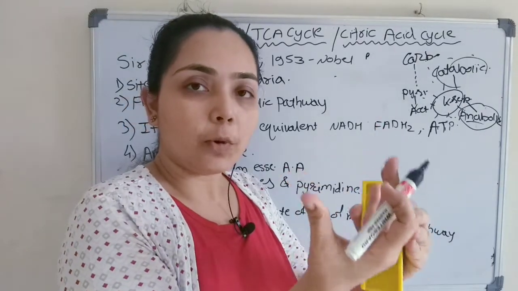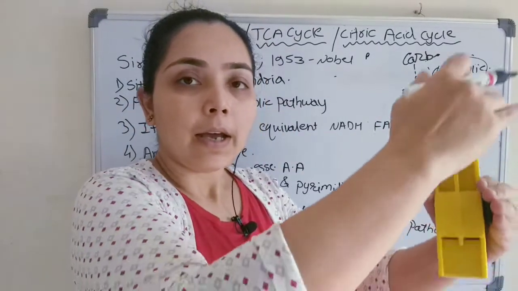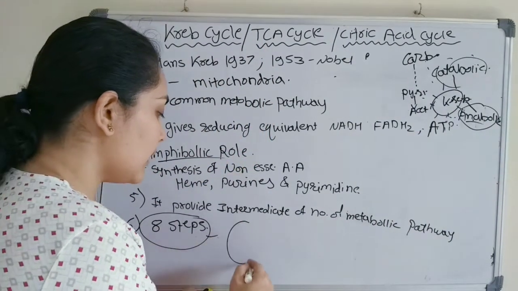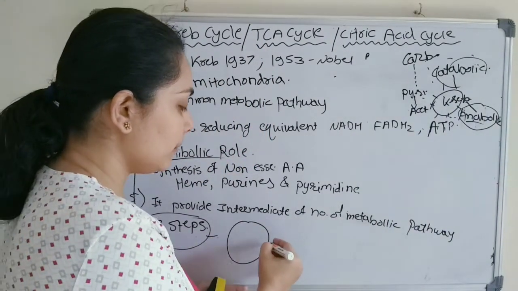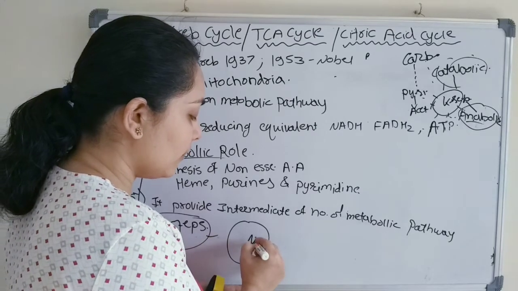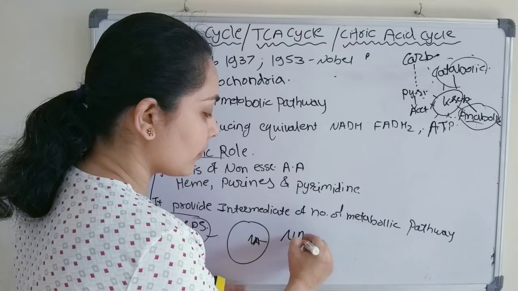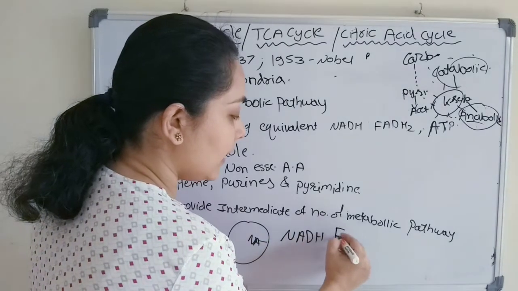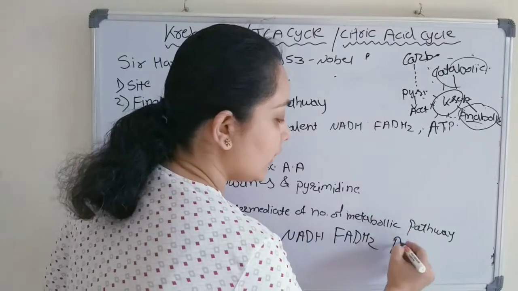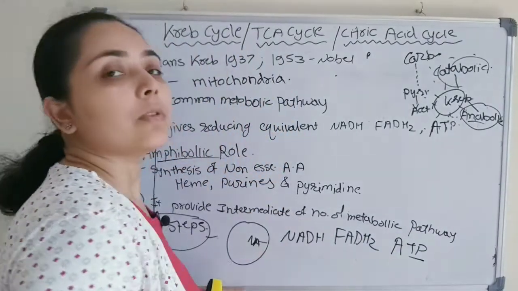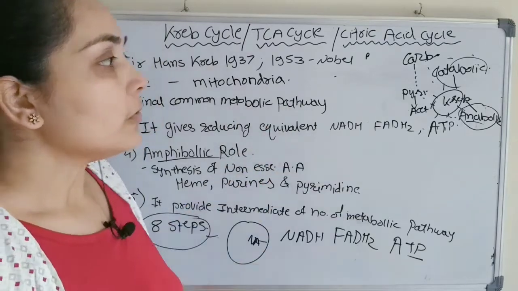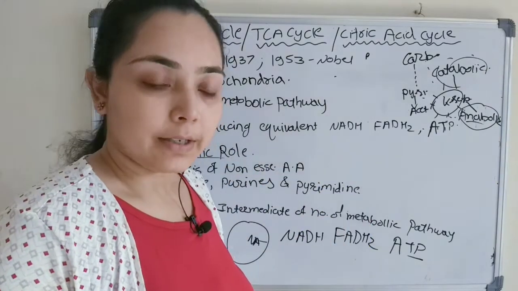The fuel will first enter into the cycle, and after the 8-step reactions, we will get energy in the form of NADH, FADH2, and some direct ATP will also form here. Okay, so now let us start the Krebs cycle in detail.